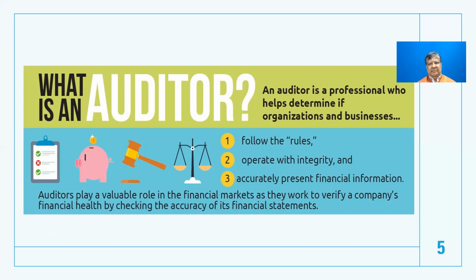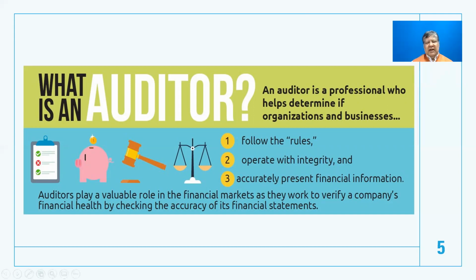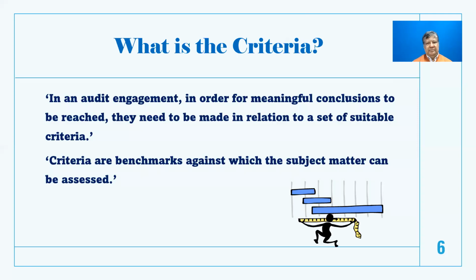What is an auditor? An auditor is a professional who helps determine if the organizations and the businesses follow the rules, operate with integrity, and accurately present information. Depending on the scope and objective of the audit, the auditor will set the primary criteria for the purpose of evaluation, perform the audit using his tools and techniques, collect and evaluate the evidence, and report to the management or the stakeholders as required.